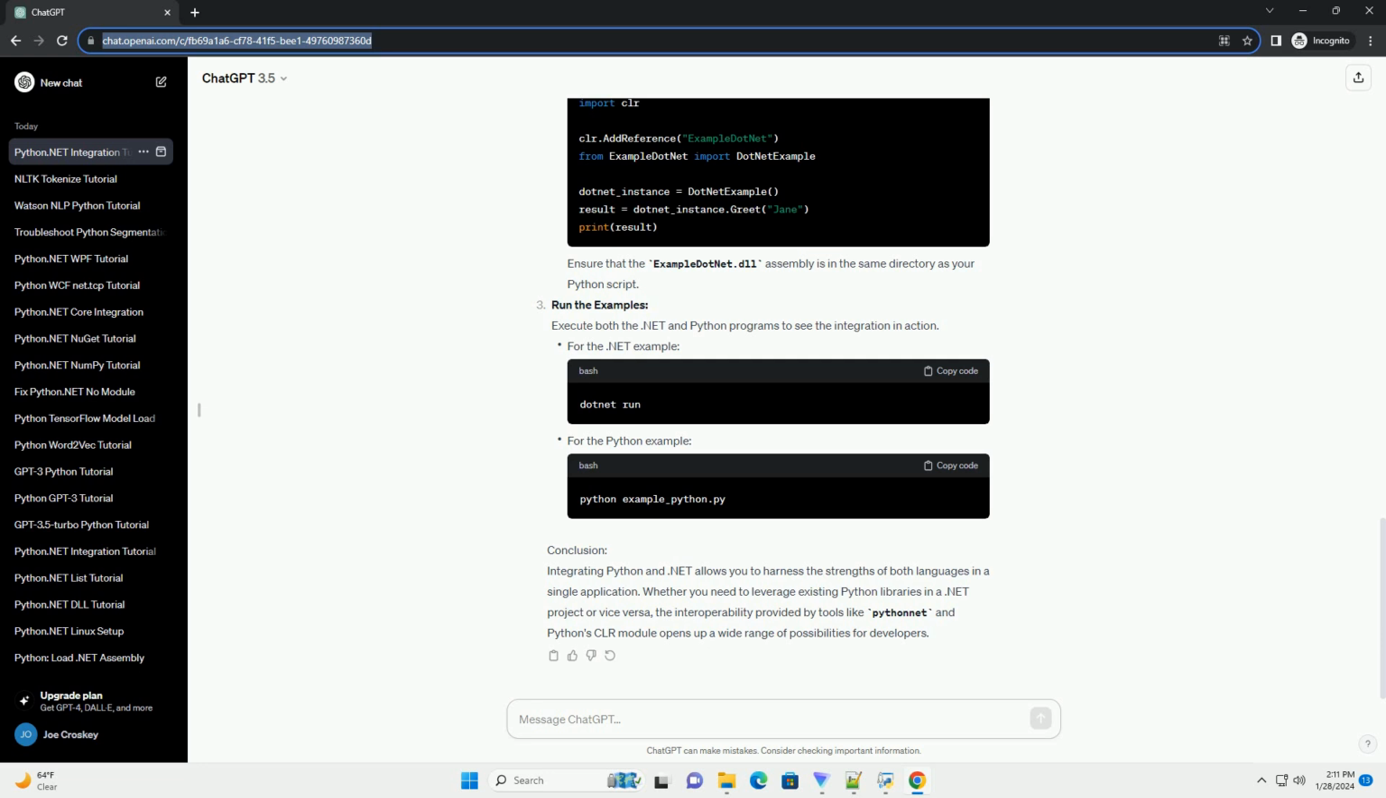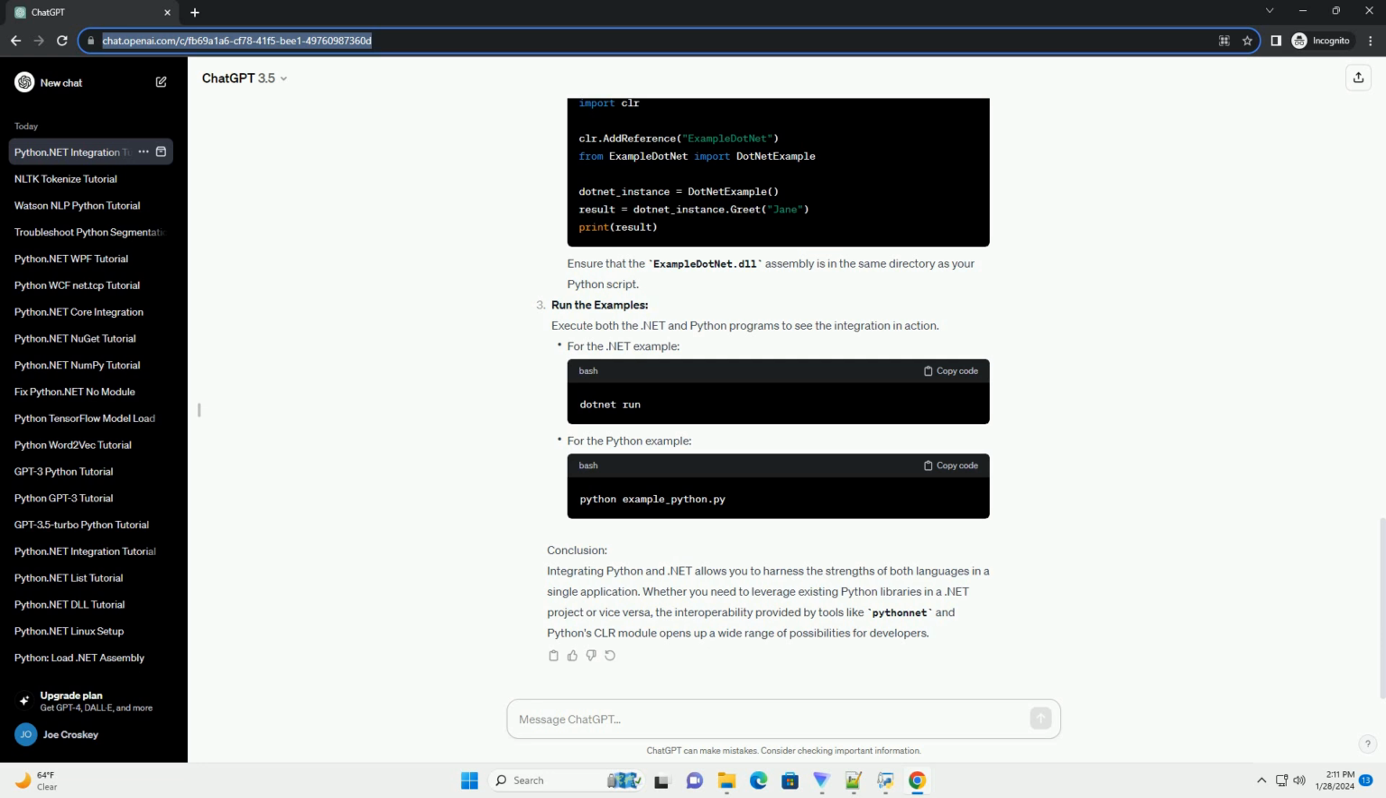Before we begin, make sure you have the following installed. Importing .NET assemblies. Python.NET allows you to import .NET assemblies directly into your Python code. You can use the CLR module to access .NET namespaces and classes. Loading .NET assemblies. You can load .NET assemblies using the CLR.addReference function. This function takes the name of the assembly as an argument.